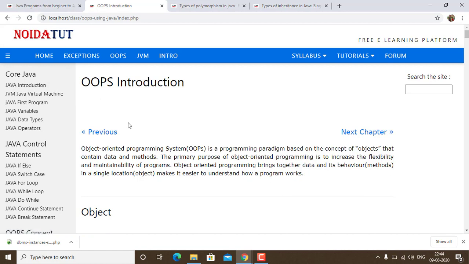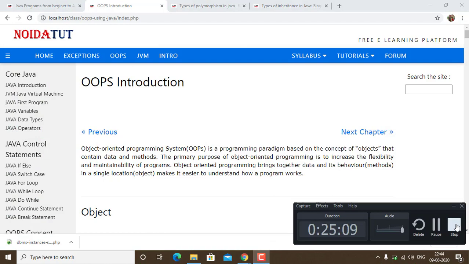I will be starting from Java introduction, elaborating how different programs work, and whatever features OOPS has, we are going to use and execute programs on that. In our next chapter, we are going to work on Java introduction.